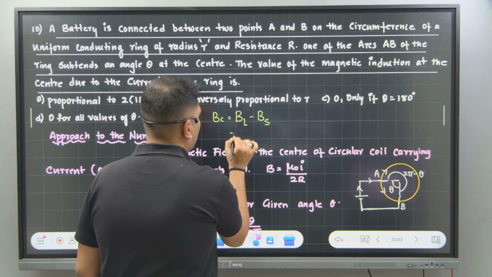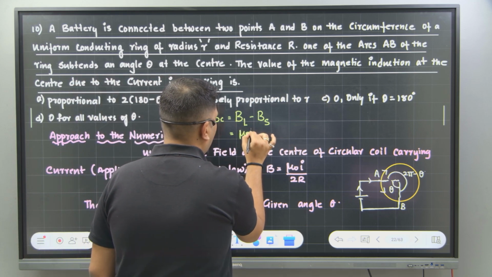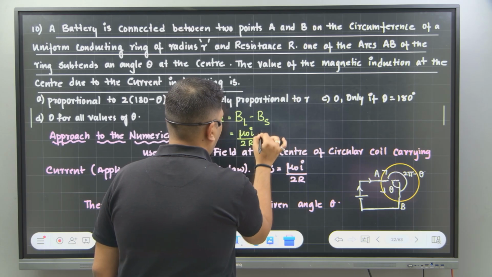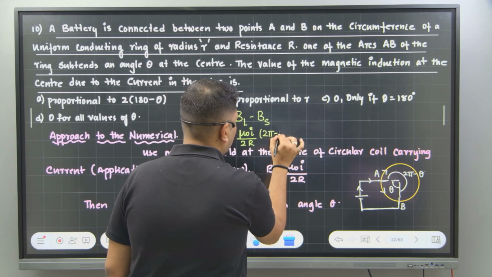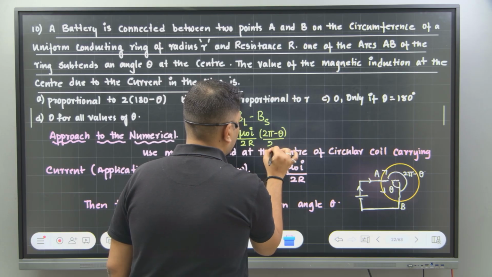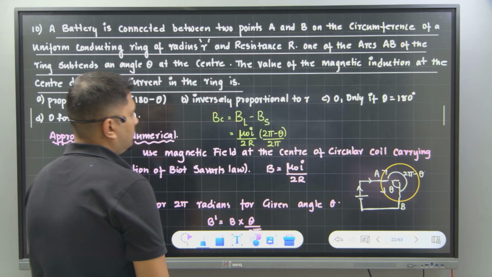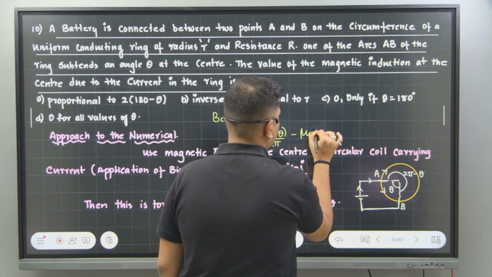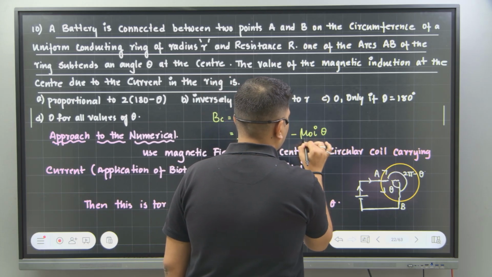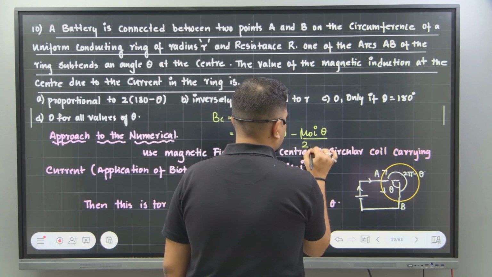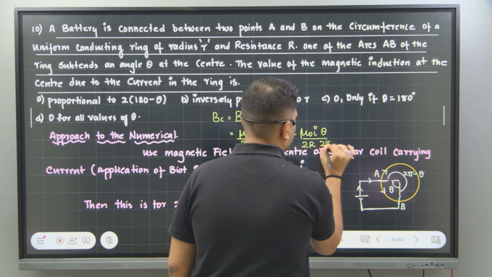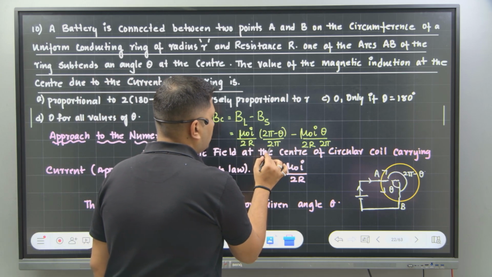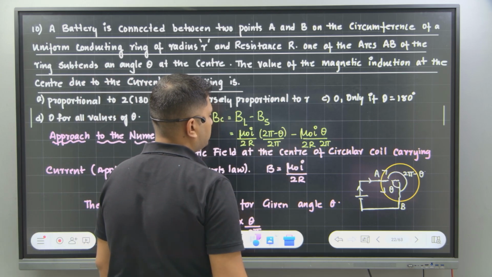Now see what will happen. Here it is mu naught times of I divided by 2 times of R, and the angle covered is (2 pi minus theta) divided by 2 pi. Correct? Here it is mu naught times of I, the angle covered is theta divided by, you have 2 times of R and the angle is 2 pi. Correct? So in both the cases, mu naught I by 2R into 2 pi is nothing but 4 pi R. Is it common?